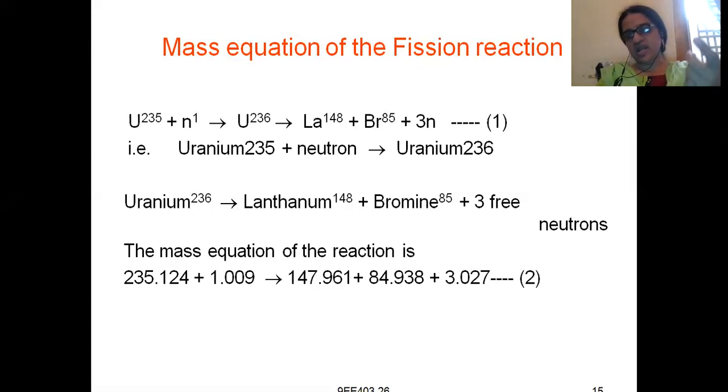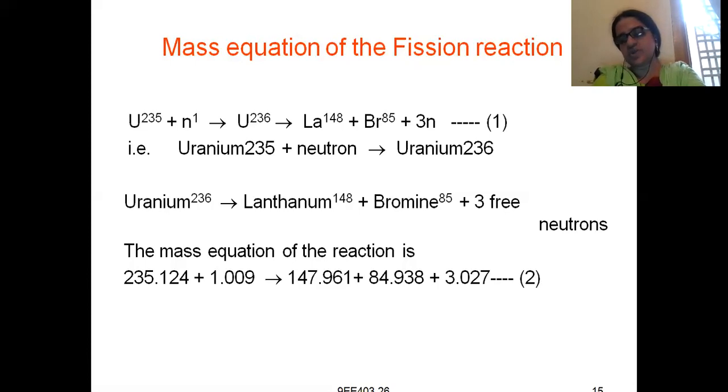Whatever I told above are approximate weights, meaning you have rounded off the values. You got 147.961 and wrote 148, 84.938 you wrote as 85, and 3.027 you wrote as 3 neutrons. This is your mass equation. If you take a calculator and calculate the left hand side and the right hand side, they will not be exactly equal. They will be approximately equal, but both sides of the nuclear fission reaction equation will not exactly tally. There will be some difference.